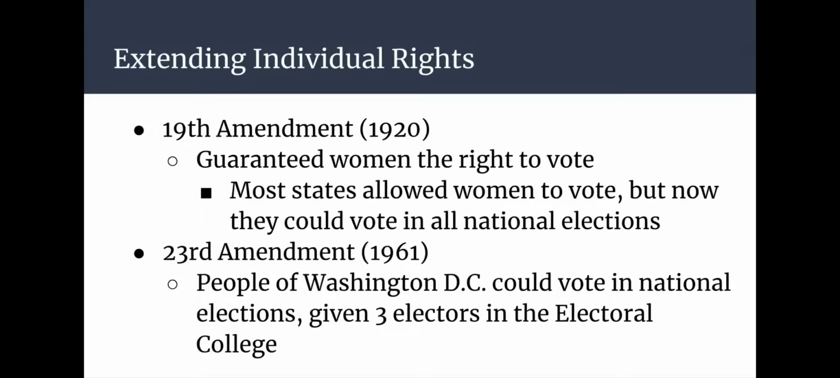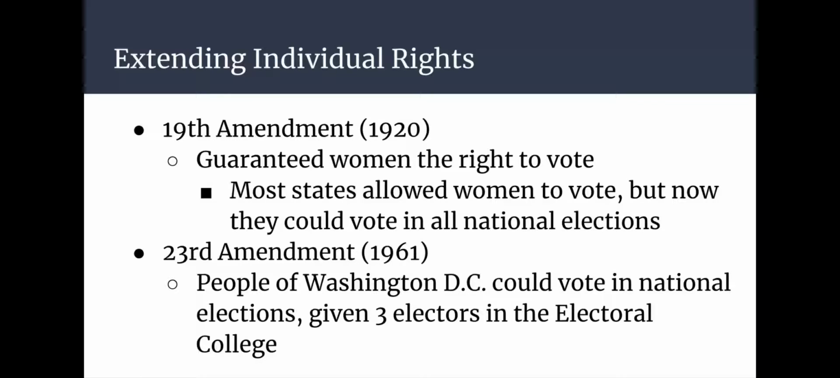The 19th Amendment gave women the right to vote, and that was passed in 1920. Most states had actually allowed women the right to vote, but now they could vote in all national elections. What's interesting about this is that at the founding of the country, or in the early years, New Jersey actually allowed women to vote. And then that was slowly taken away, but it is interesting to think about in terms of that being nearly 250 years before there was an amendment to the Constitution for it.